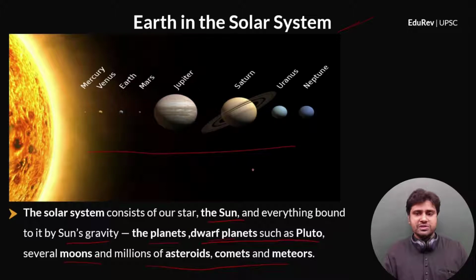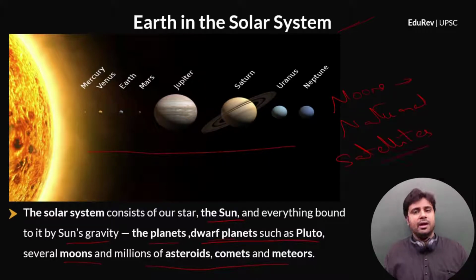And several moons. So, what do you mean by moons? Moons are natural satellites. Now, we know that the Earth has one moon, one natural satellite. In that way, except Mercury and Venus, the remaining 6 planets have their own moons or natural satellites. Mercury and Venus do not have their own moons. They do not have their own natural satellites. Clear? Now, Jupiter, it has around 79 moons.